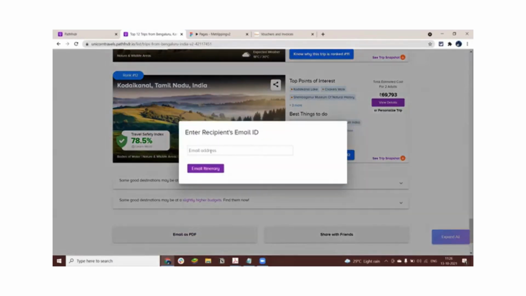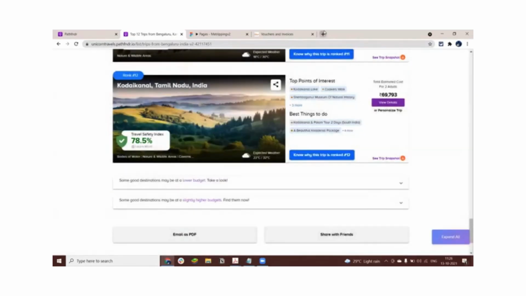You can put across his email address and send it across to the customer. Another interesting aspect is that the system is not just built for India. The system is built for the world, right?